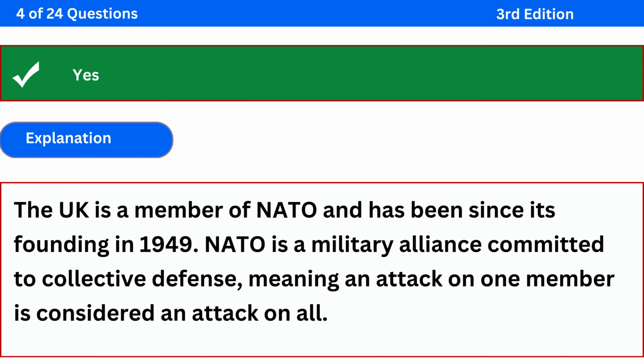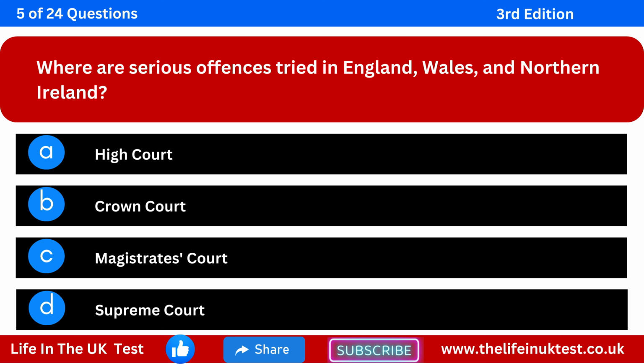The correct answer is yes. Explanation: the UK is a member of NATO and has been since its founding in 1949. NATO is a military alliance committed to collective defense, meaning an attack on one member is considered an attack on all.